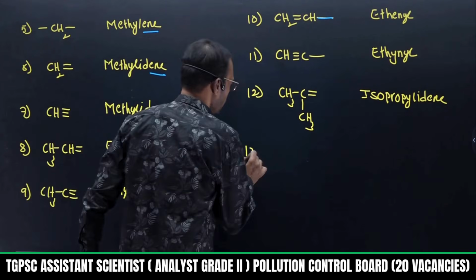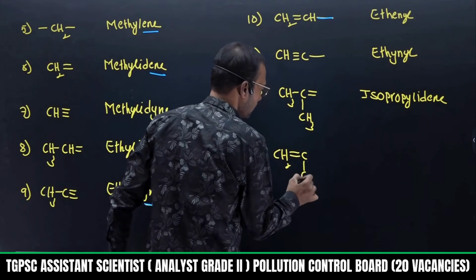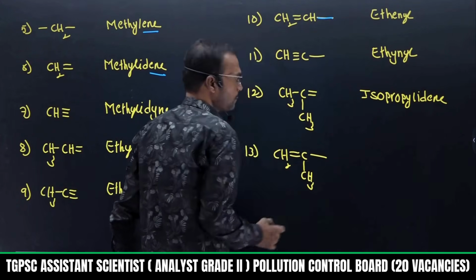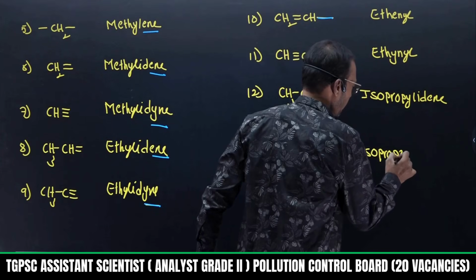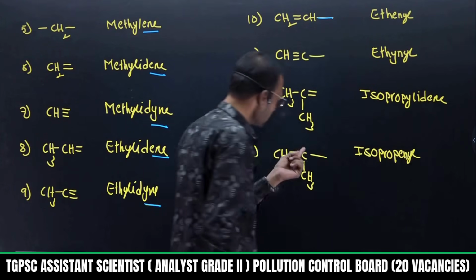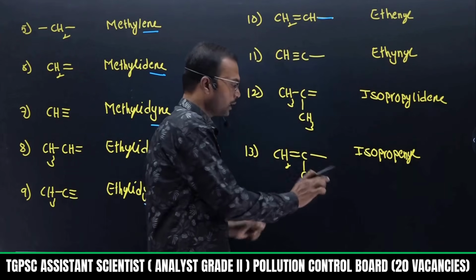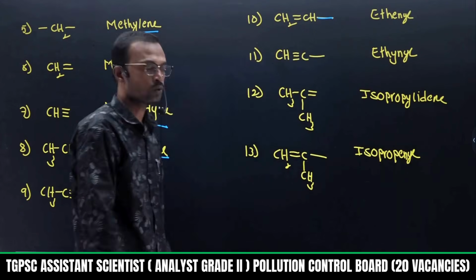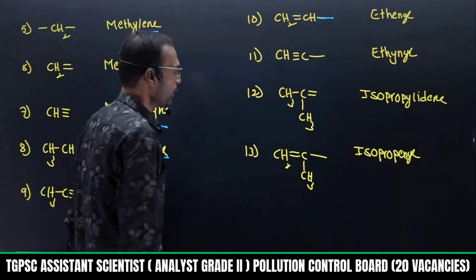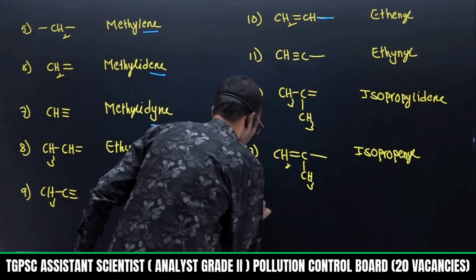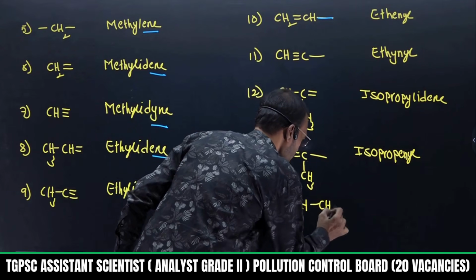And the same molecule I can write like this by removing one of the hydrogens, putting a double bond between them, and writing this substitution outside. This is called isopropenyl. Remember, I am not disturbing the double bond. Outside, whatever hydrogen is present, that hydrogen I removed and connected to the parent chain. This is called isopropenyl.